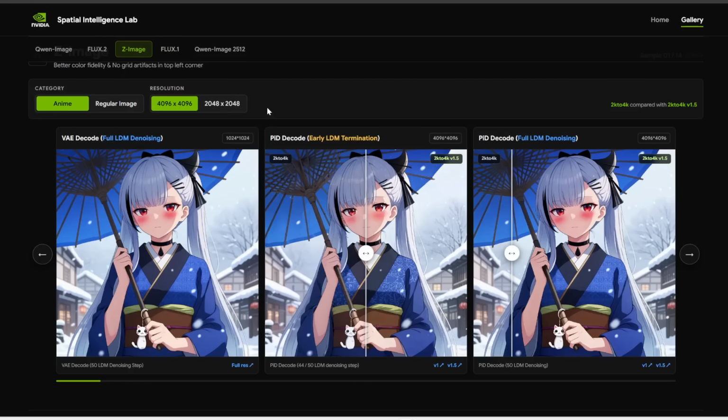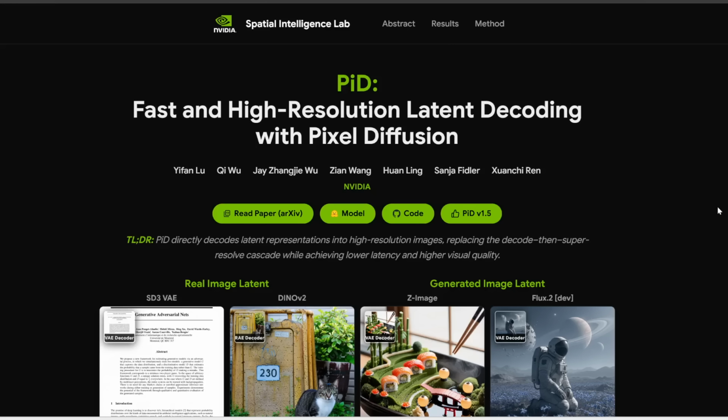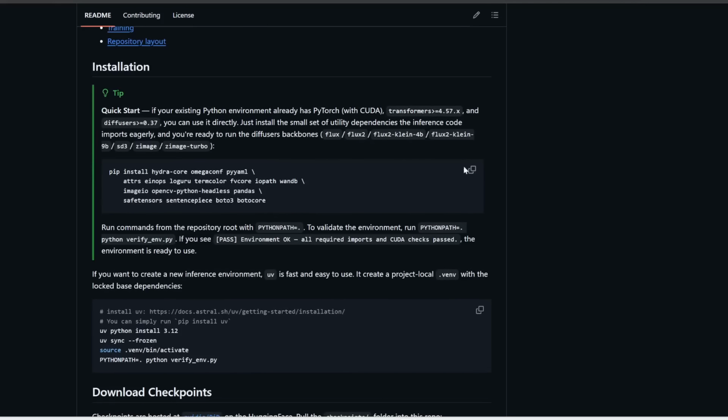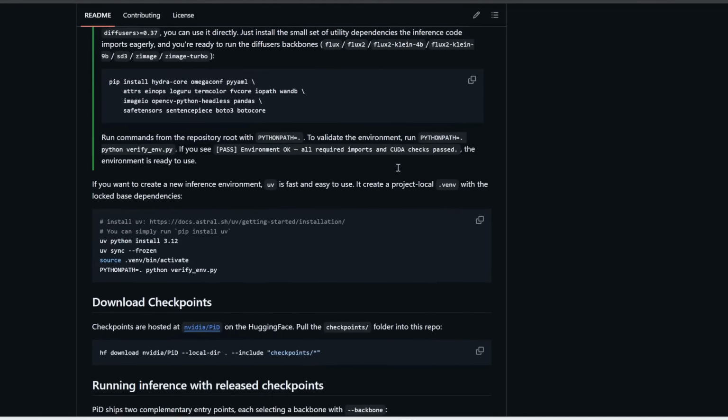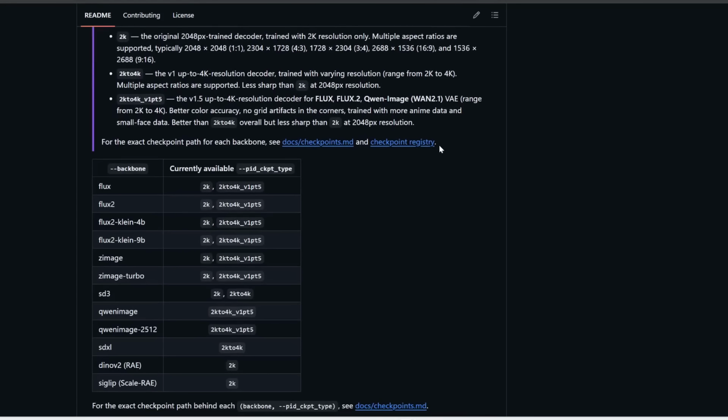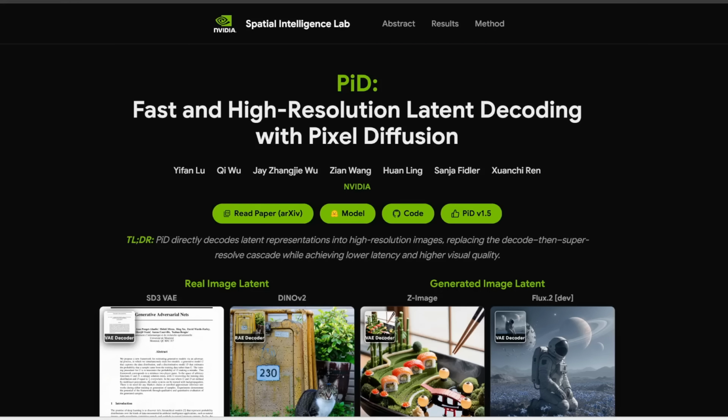This can turn a 512 by 512 latent image into a 2K image in just a few seconds on a consumer GPU. Now, if you're interested in learning more, at the top of the page, they have released a code button. And if you scroll down a bit, here is how you can download and run PID locally on your computer. If you're interested in reading further, I'll link to this main page in the description below.